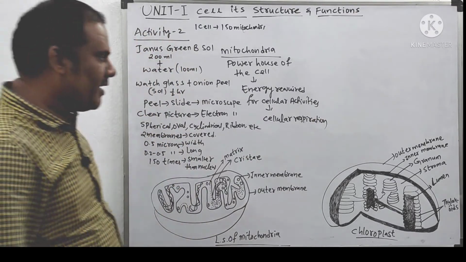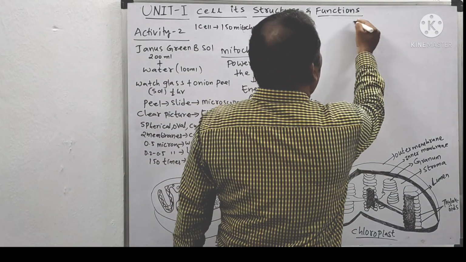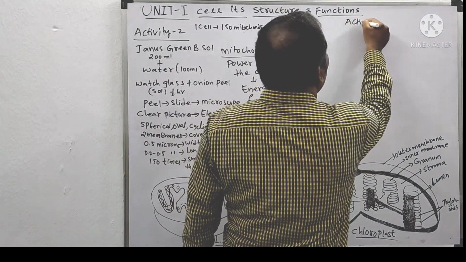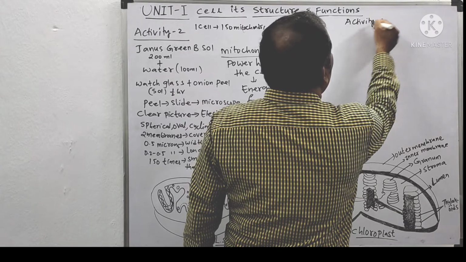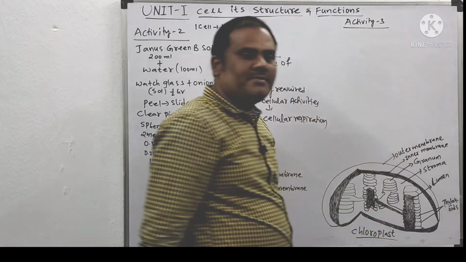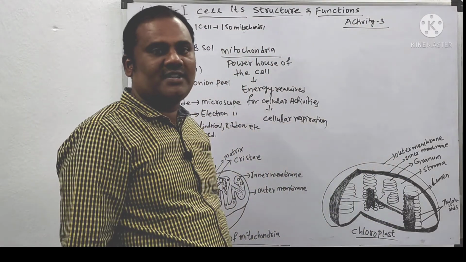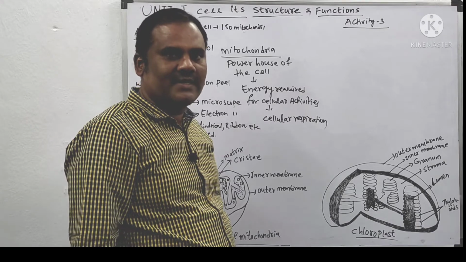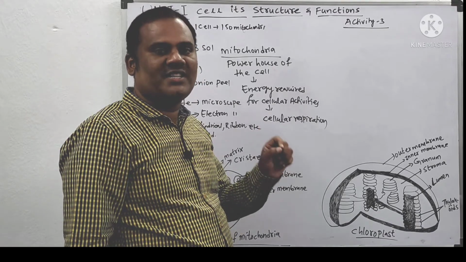This is about mitochondria. Next, coming to activity 3. This activity 3 is about the observation of chloroplast or plastids. Plastids are the unique structures.